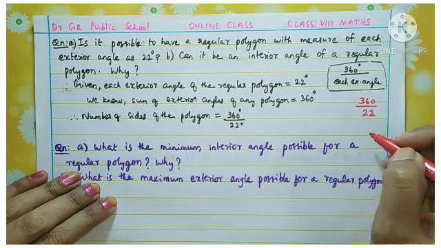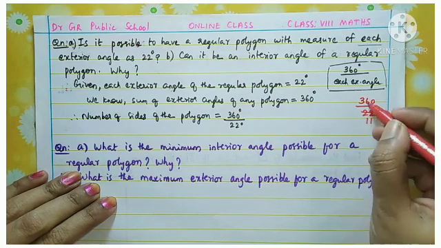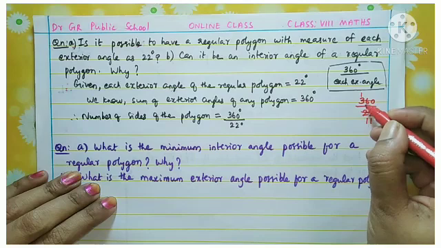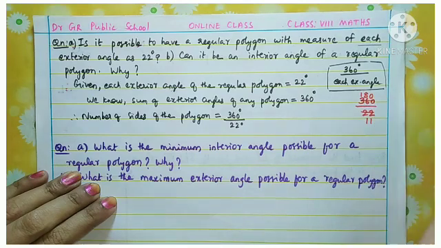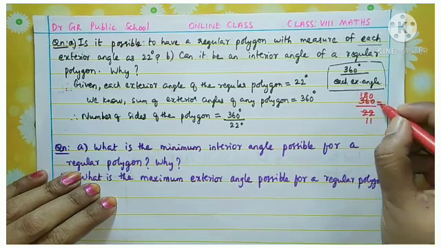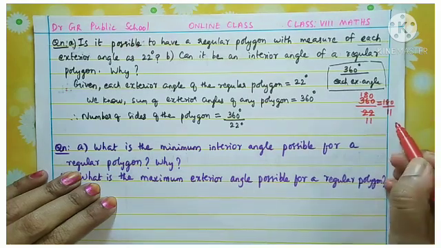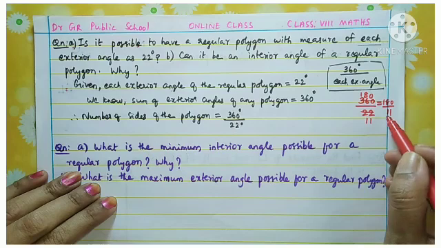First we can reduce by the 2 table. 2 ones are 2, 2 ones are 2... 2 eights are 16, 0. Now what did you get here? 180 by 11. You know 11 is a prime number, so it cannot be divided further.